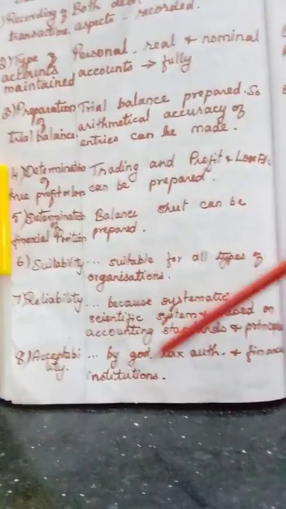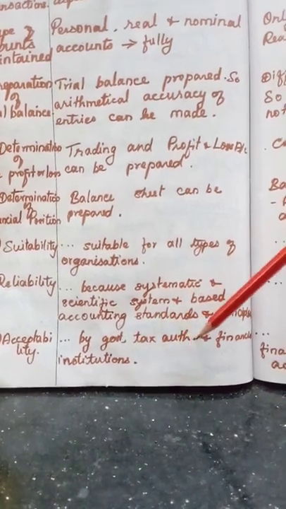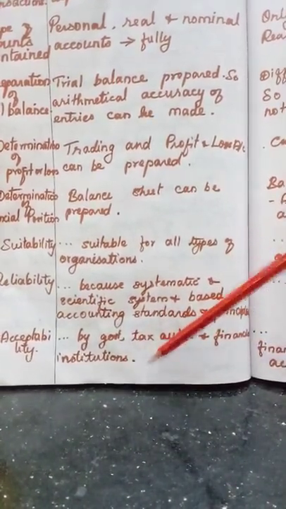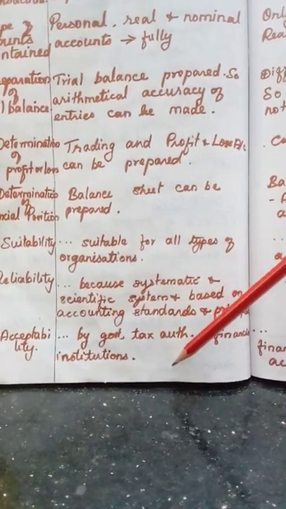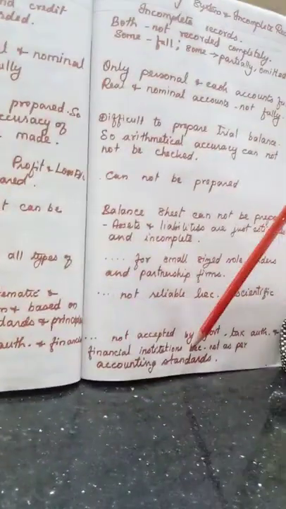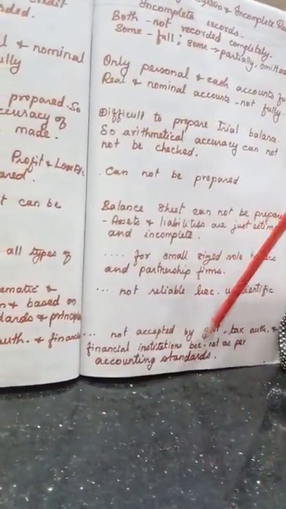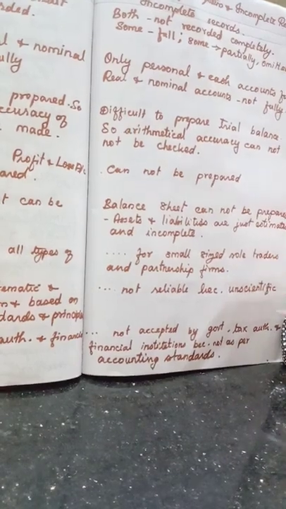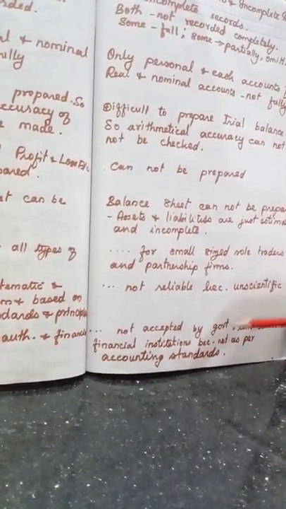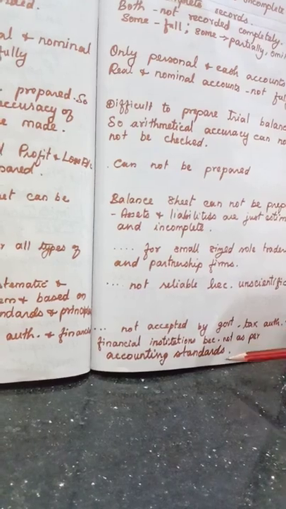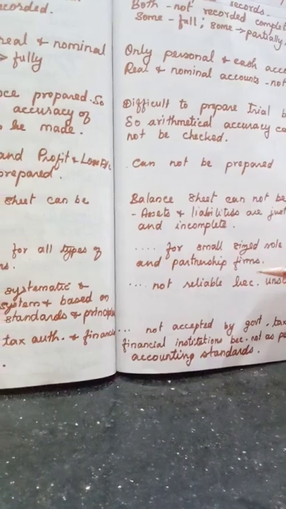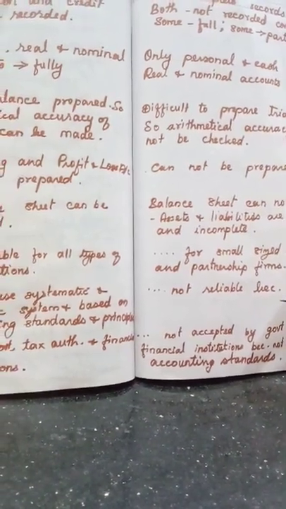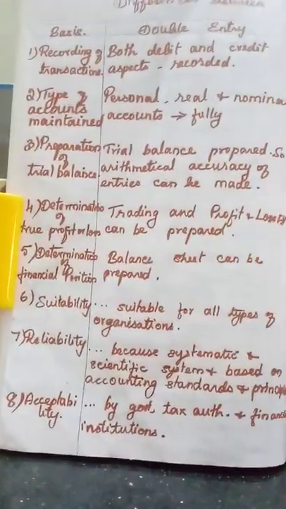Double entry is accepted by government authorities, tax authorities and financial institutions for any loan purposes or for any financial assistance, for tax purposes, it is acceptable. But incomplete records are not accepted by government authorities or tax authorities or financial institutions because they are not as per the accounting standards. I think you might have understood. Once again, do you need me to explain? Okay, I will just tell you.